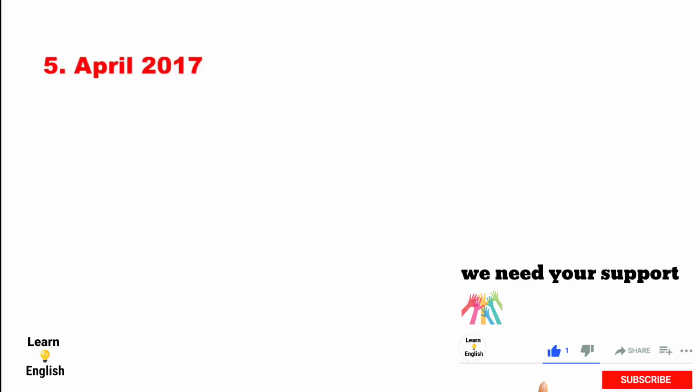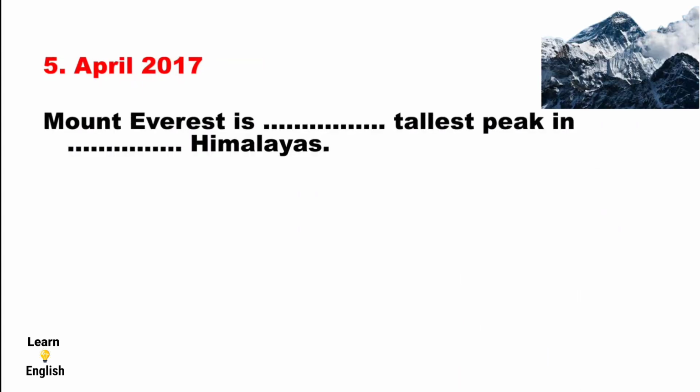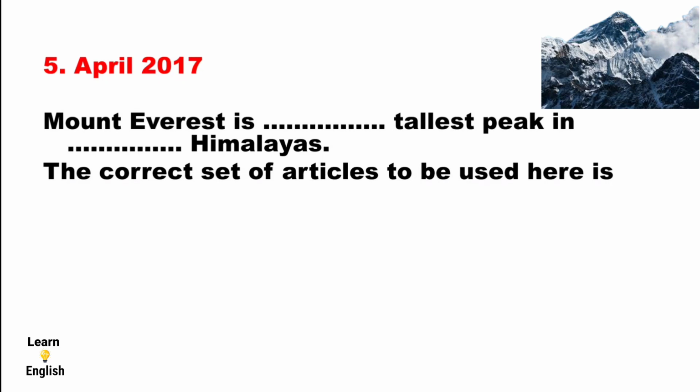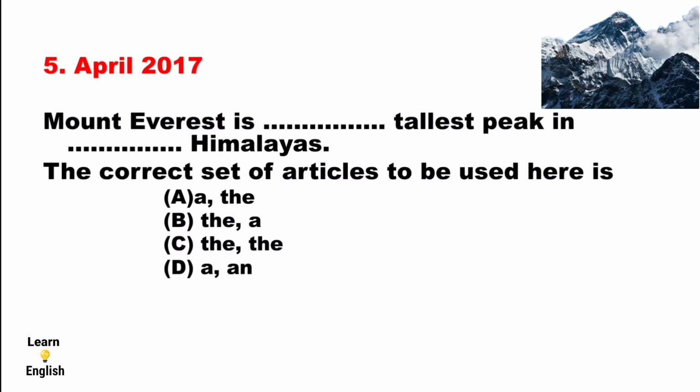Now coming to the fifth question, which was asked in April 2017. The fifth question is, Mount Everest is dash tallest peak in dash Himalayas. The correct set of articles to be used here is option A, a or the; option B, the or a; option C, the and the; option D, a and the. The answer is option C, the and the.